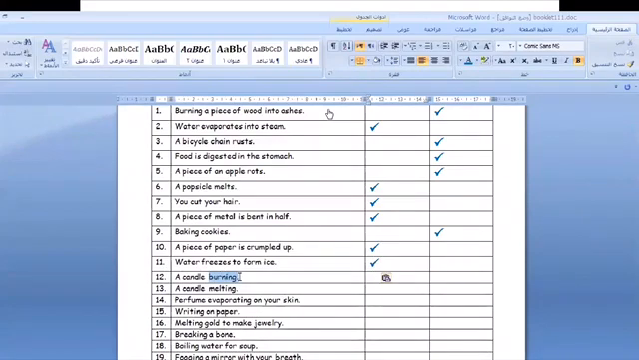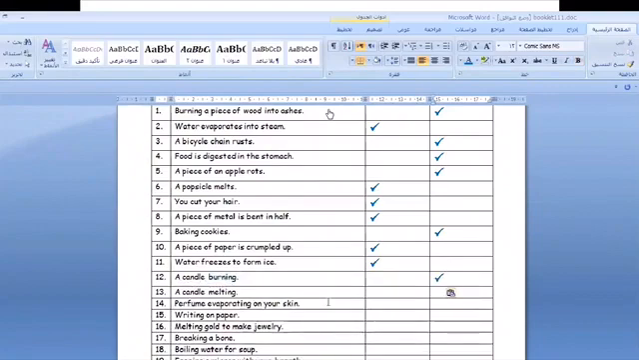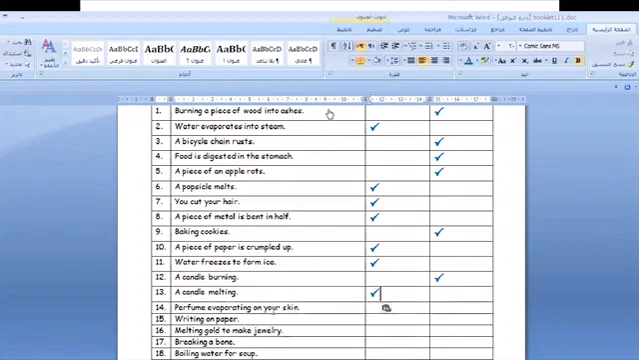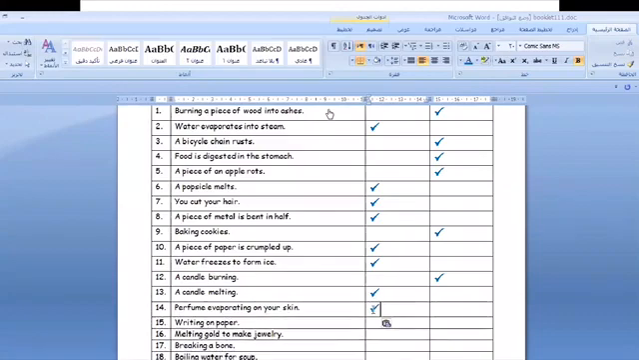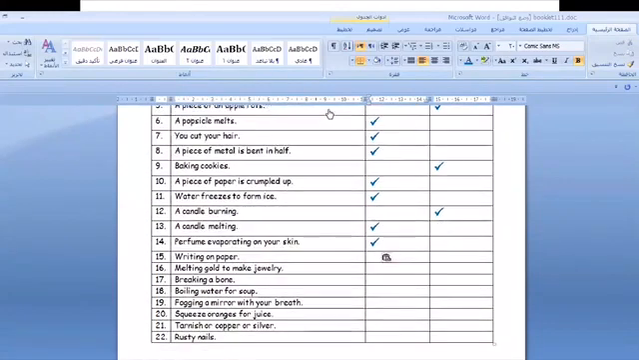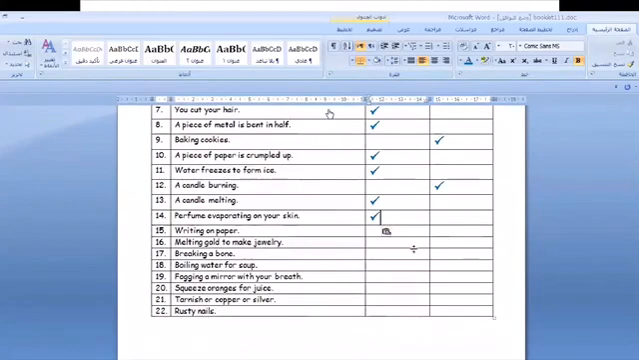A candle burning. Concentrate, it's burning. Whenever you see the word burning, you have to know it's what? Great job. It's a chemical change. A candle melting. Now we are seeing the word melting. And whenever we see the word melting, we have to know it's a physical change. Great job, my students. Perfume evaporates. It's just evaporating on your skin. You're still having your skin. Nothing new happens. Yes, it's a physical change.